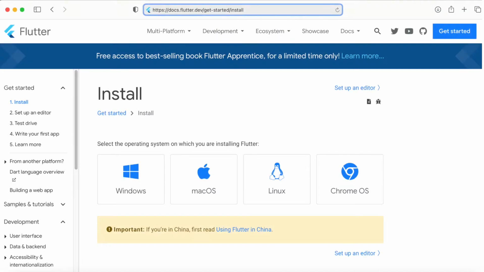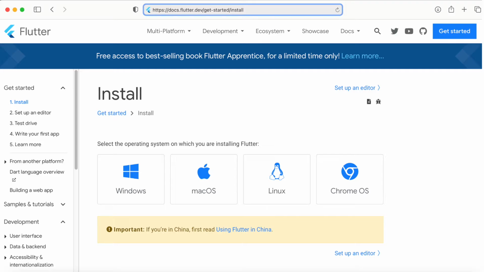To install the Flutter SDK, you can open the given URL in the browser. In this session, whatever URLs are needed, they are already provided in the description, so you can copy them from there also. And once you open this URL in a browser, you would be able to see the screen that is currently shown in the video. So here you can find the 4 options: Windows, Mac OS, Linux and Chrome OS. So whatever operating system you have, you can select according to that.